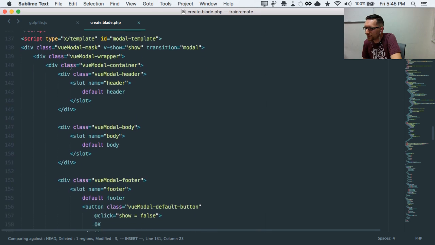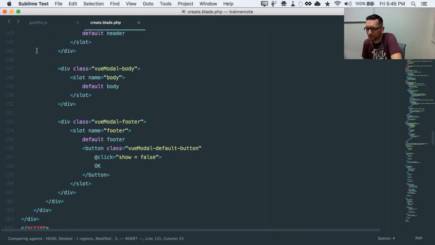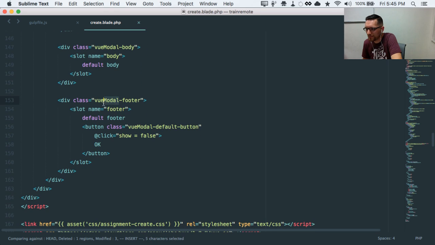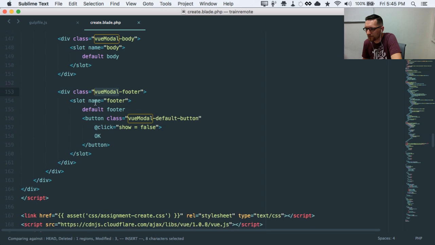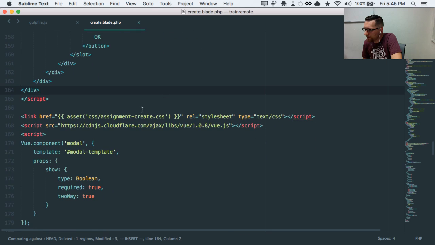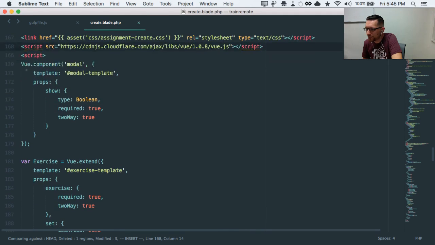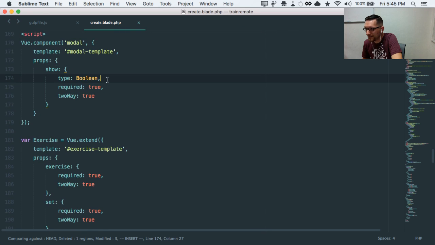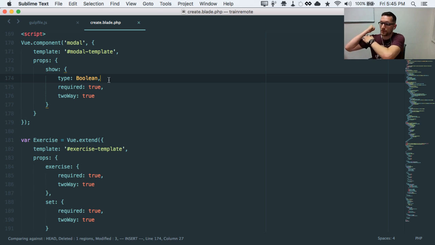And then finally, here's the modal template, which I stole directly from the Vue website. I just renamed them a little bit so they didn't conflict with Bootstrap modal. So we pull in our CSS file, pull in Vue.js, and we can create our components. So this component is the base component that all the modals are using. All we're doing is requiring that there's a show prop. I see type definition, which is cool, but I don't know what the other type options are, so I just didn't set them in these other ones.